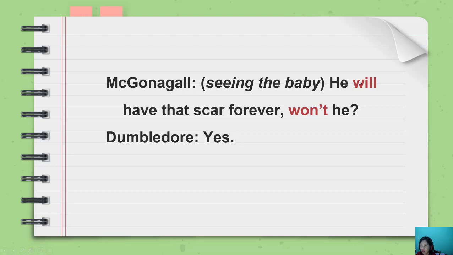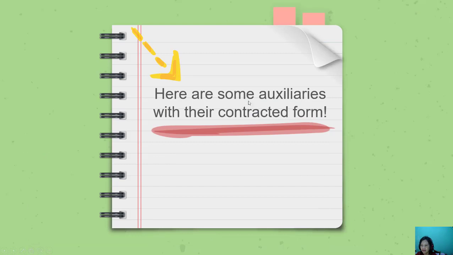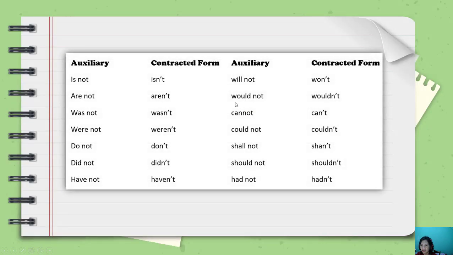Simple present future. So we have would. It is not willn't, but would. Be careful with this. Some students are still confused about the contracted form of will. They still use willn't. No, it should be would. And then I will show you the contracted form of the auxiliary that we will use: is not, are not, aren't.